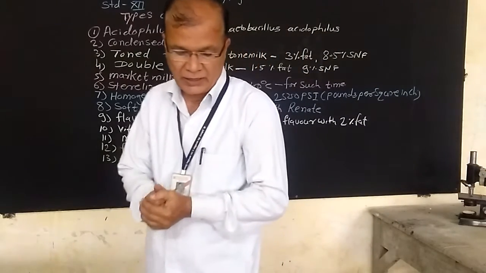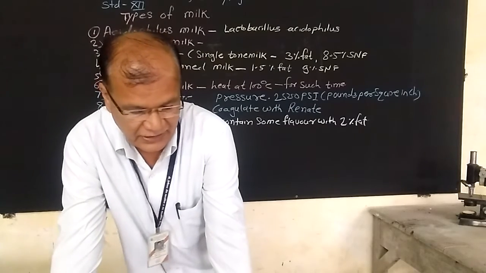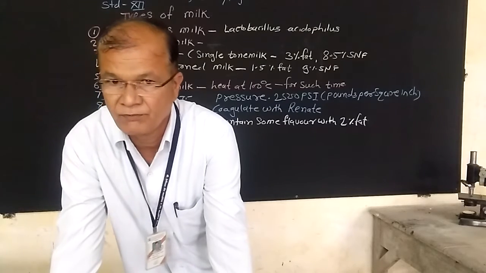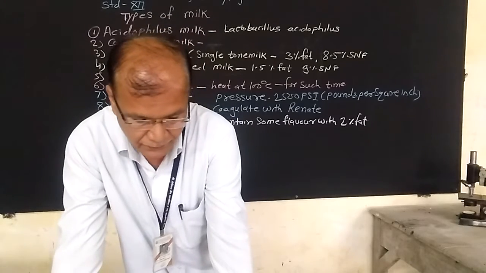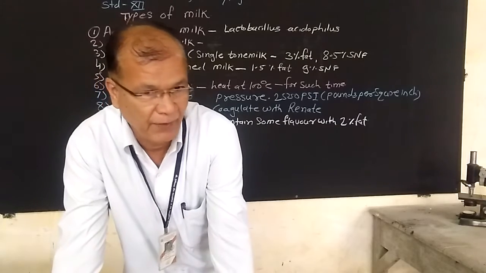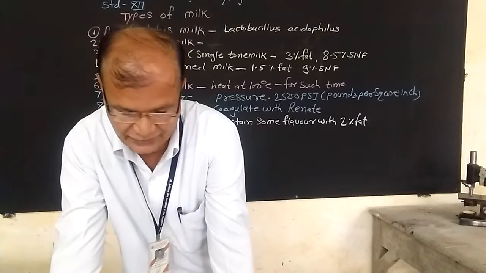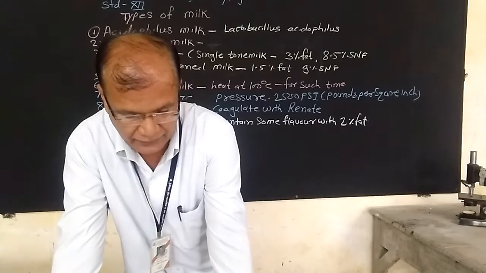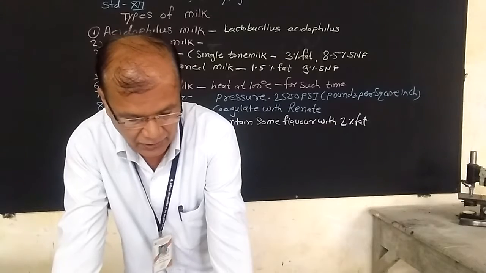This type of milk is known as single toned milk. Means it is the milk obtained by the addition of water into skim milk powder to the whole milk containing 3% fats and 8.5% solid not fats. The second one is double toned milk. These are the same type, that is the single and the double.